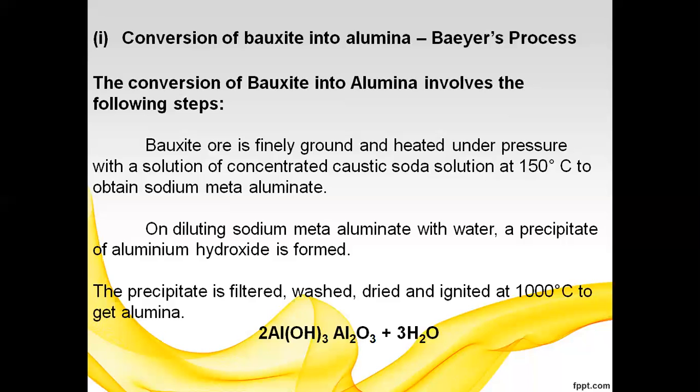This is Payer's process, the conversion of bauxite into alumina.